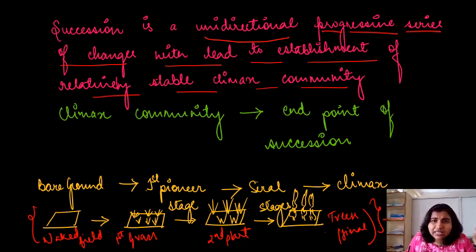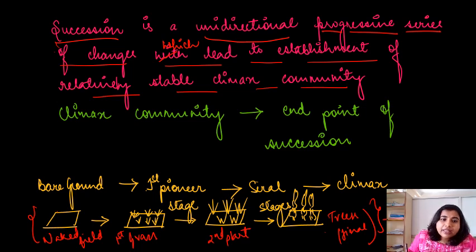Succession means what? It is basically a unidirectional progressive series of changes which lead to establishment of relatively stable climax community, right? So what is succession? Suppose a bare naked land is covered by grasses. These grasses will be replaced by another plant community, and this will be replaced by another plant. So this entire process we call succession. Clear everyone?